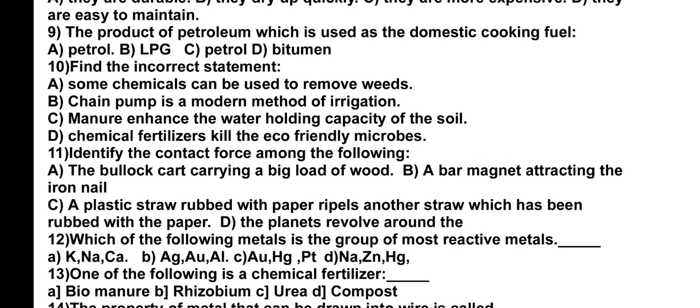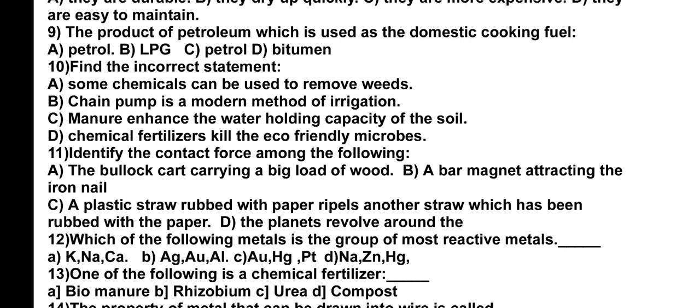The product of petroleum which is used as the domestic cooking fuel. Domestic means it is used in the homes for cooking purpose. So here you can select, very easy question. LPG gas is the domestic cooking fuel. Petrol is used as the vehicular fuel, and bitumen is also used as the tar. It is used to produce the coal tar, etc. And it is also used to produce the insecticides and the paints.